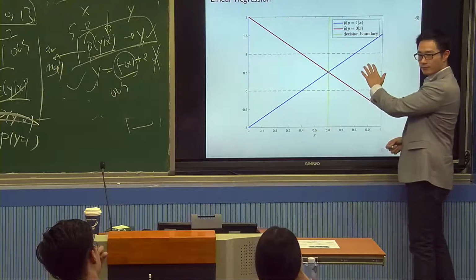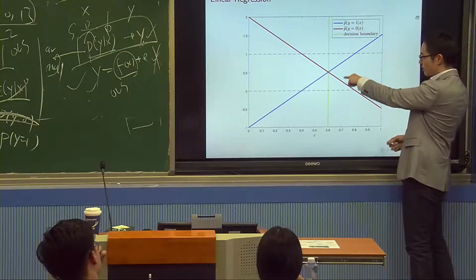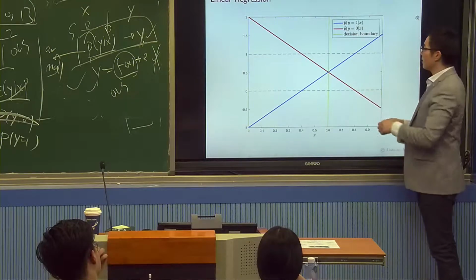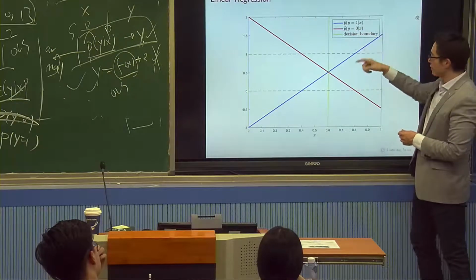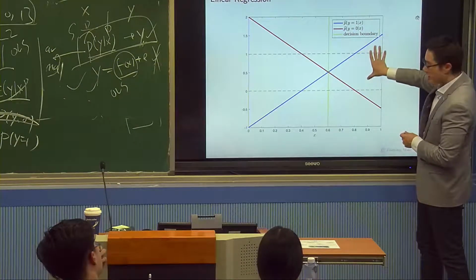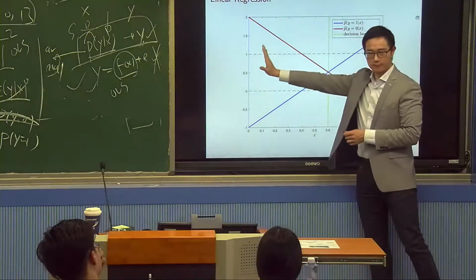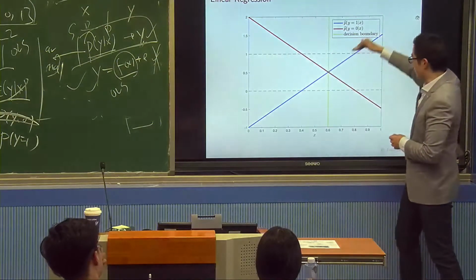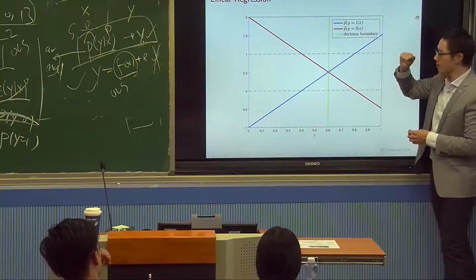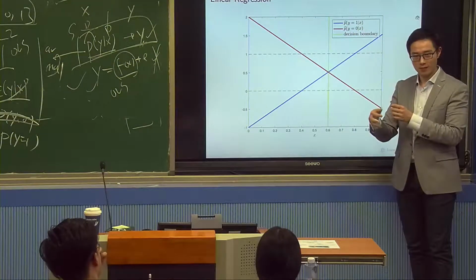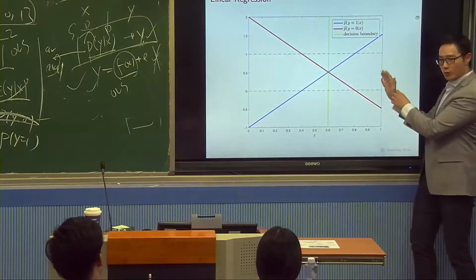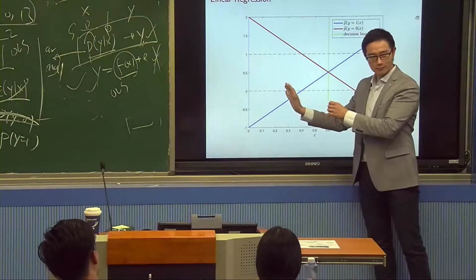Because when this blue line is larger than the red line, the probability of y equal to 1 is larger than 50%, 0.5. So I'm going to predict y equal to 1 here, and we're going to predict y equal to 0 here, because here the blue line is larger than red. So this green line is called a decision boundary. Above here, y equal to 1. Below here, y equal to 0. That's what we do for linear models.